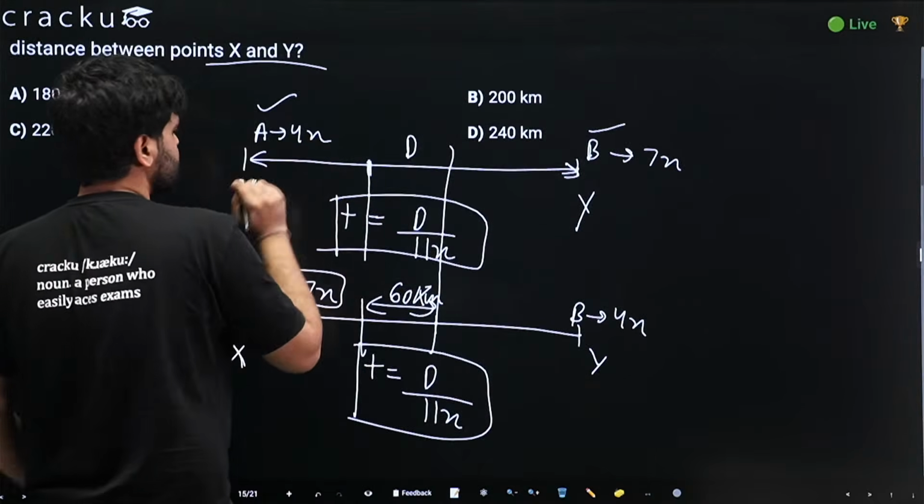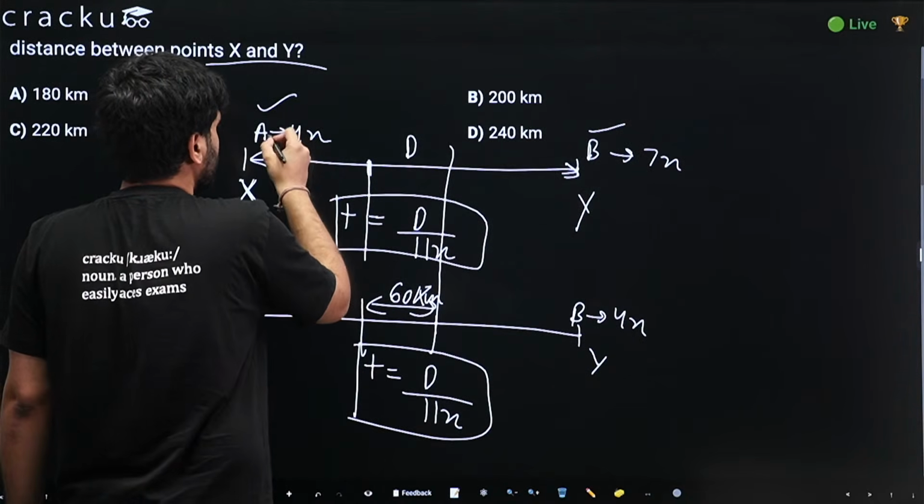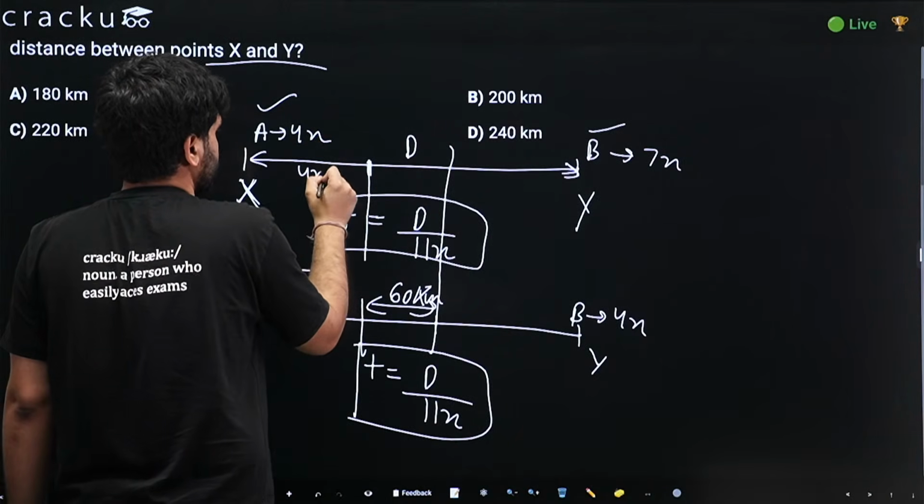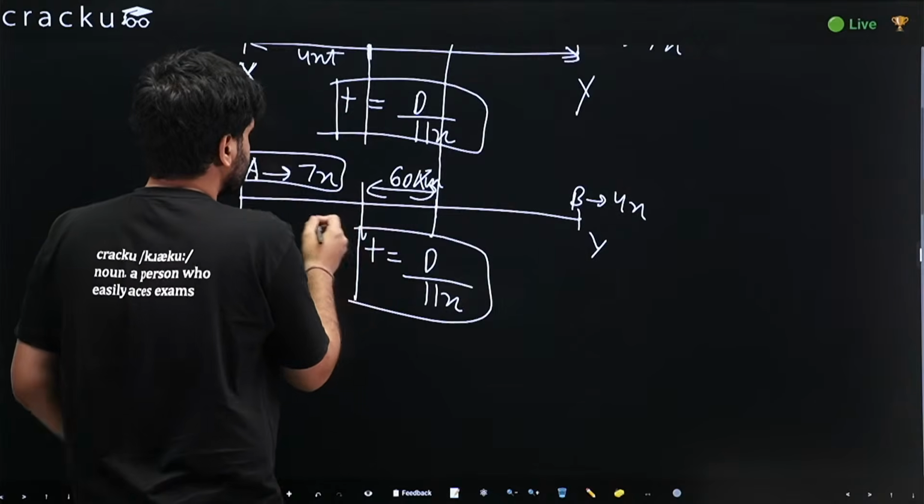Now, do we know this distance? We know A's speed is 4x, time is T for meeting, so 4xt. Do we know this distance now?